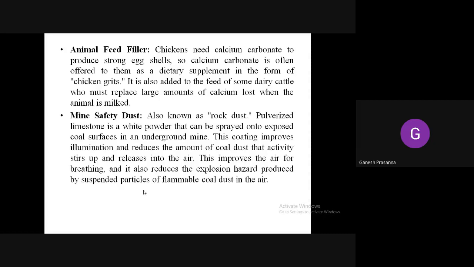If that ammonia and nitrogen are released from the coal mines, the miners will be suffocated and may die. So that's why they spray it, to avoid the release of ammonia and nitrogen.